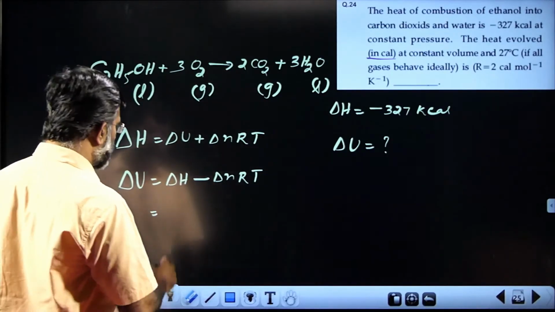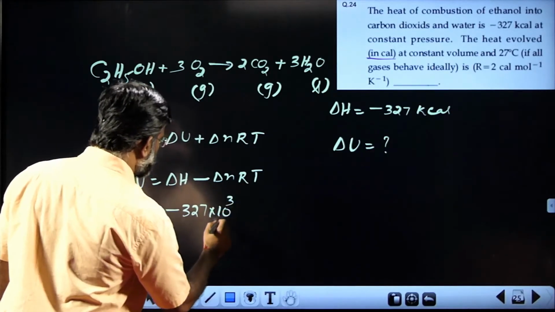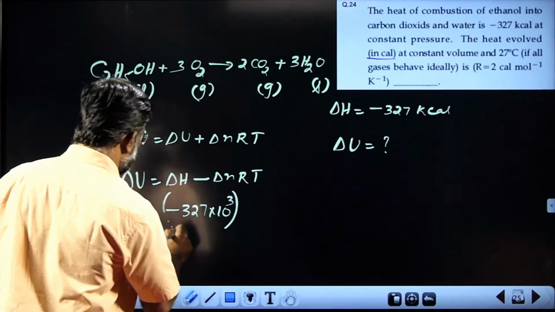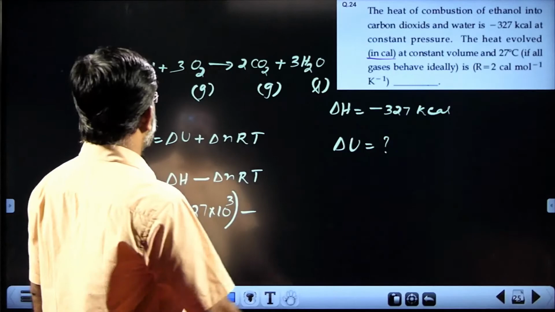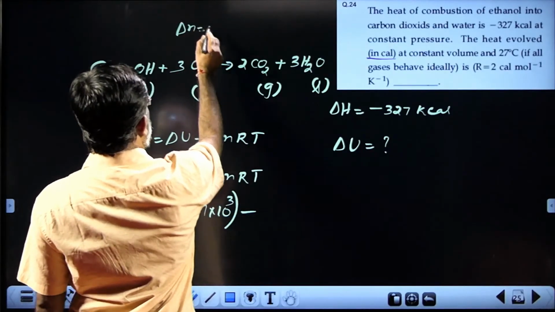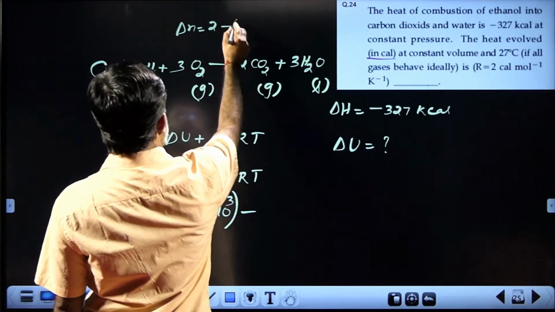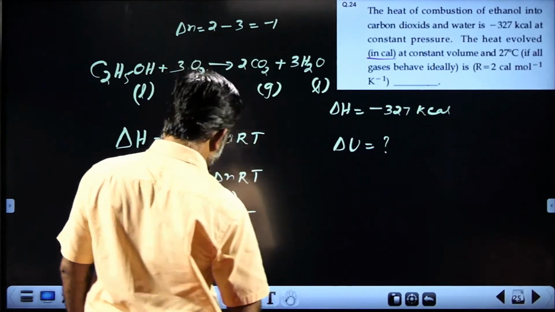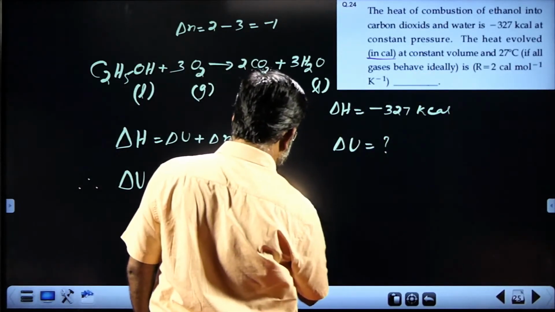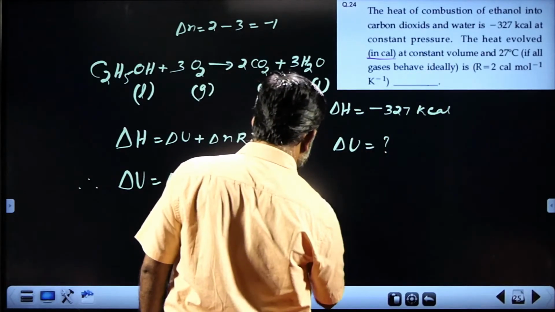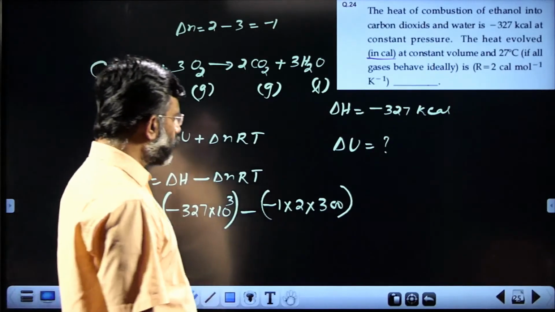Minus 327 kilocalorie is minus 327 into 10 raised to 3 calories, minus delta n. Delta n will be, this is liquid, gas, liquid, so it is 2 minus 3, which is minus 1. So it is minus 1 into R value, given as 2 calories, into temperature 27 plus 273, 300. This will take you to the answer.